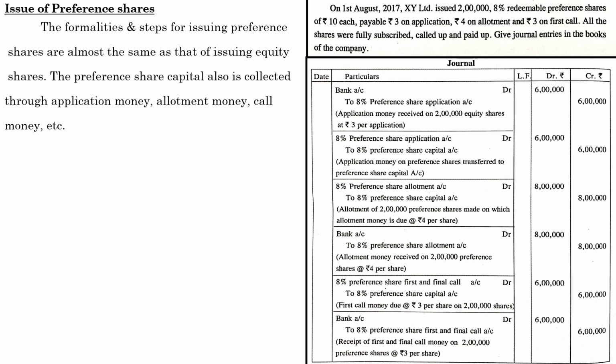There is not much of a difference. The only thing is the change in the name. So go through the adjustments which we have discussed in the equity share capital account or capital accounts also. The same will be applicable here also. The only thing is change in the names. Earlier it was equity share capital, now it is preference share capital. That is the difference. So don't get confused by seeing a question with all the adjustments in a preference share capital. The adjustments and steps are almost similar to the cases which we have discussed in the equity share capital. That same adjustment has to be followed in this situation also. So I am not going to explain it again and again. So go through it. Let us go to the next one.